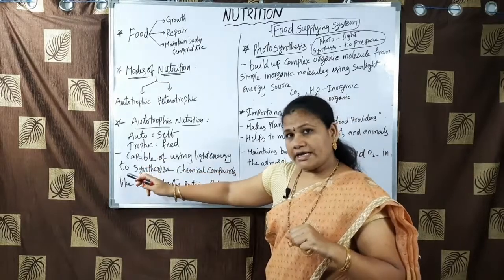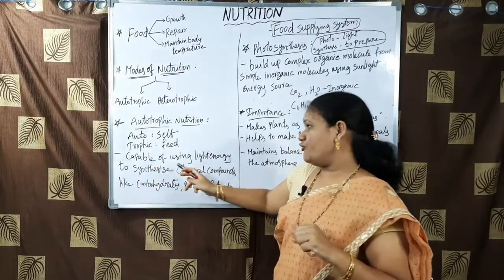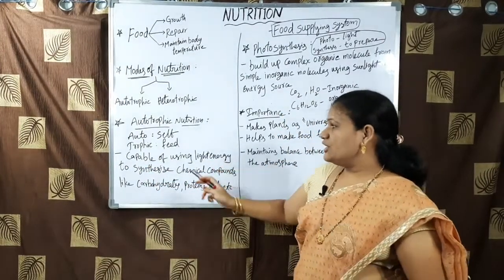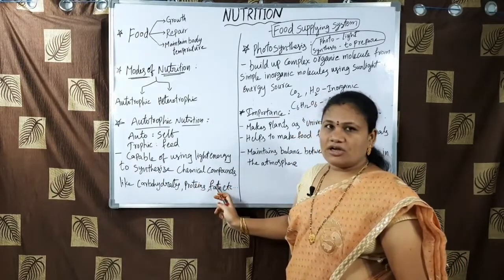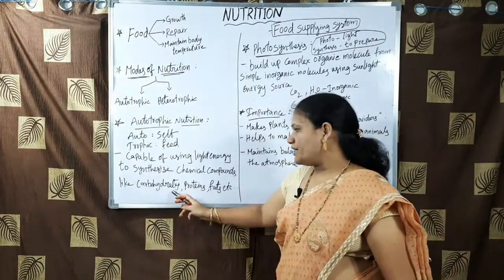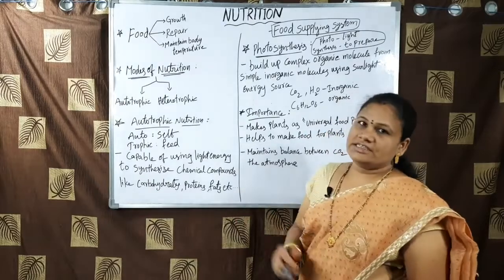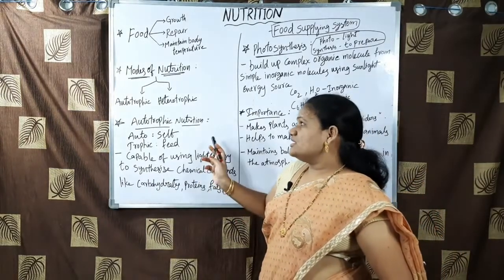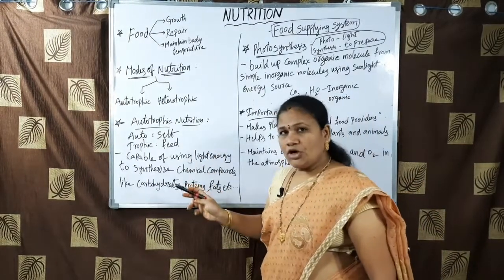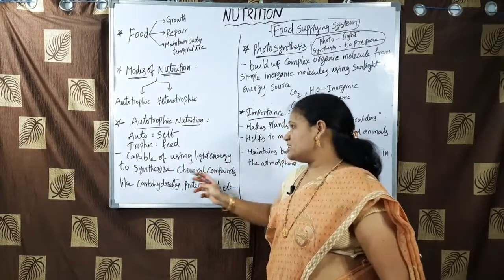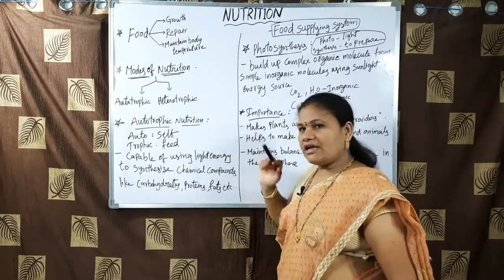If we see the slightly more difficult definition, autotrophs are the organisms which are capable of using light energy to synthesize chemical compounds like carbohydrates, proteins, fats, etc. That means these autotrophs are capable of utilizing light energy, in the sense here, sunlight.